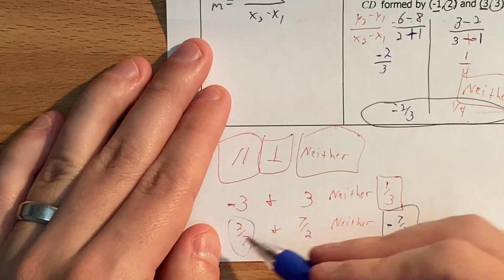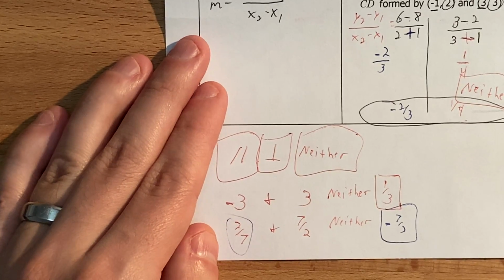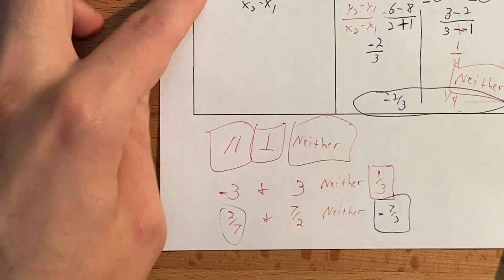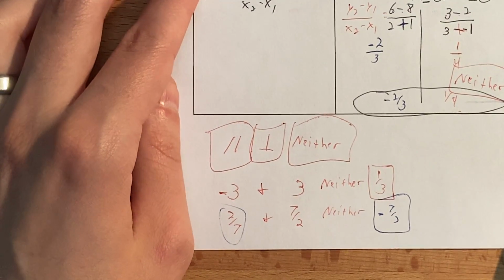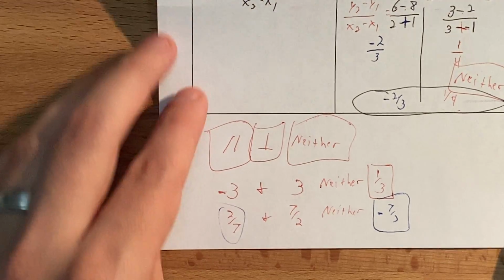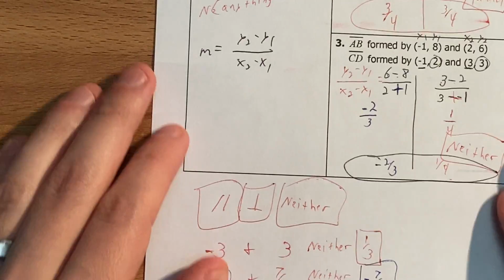So do make sure you are checking for that, because it's my job as a math teacher to make sure you understand the material. And the only way to make sure you understand the material is to try and trick you, and then you don't fall for it. So that is how I have to teach. That is how I have to grade. So I just want to make sure I'm explicitly saying it now. Be on the lookout for that kind of stuff.